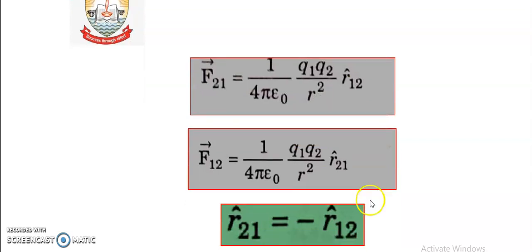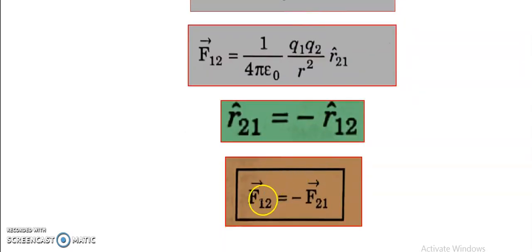But first of all, you can see from the figure, unit vector r21 and unit vector r12 are both in opposite directions. So we can write unit vector r21 is equal to minus unit vector r12. So therefore it can be replaced with the negative sign, and we can write vector F12 is equal to minus F21.